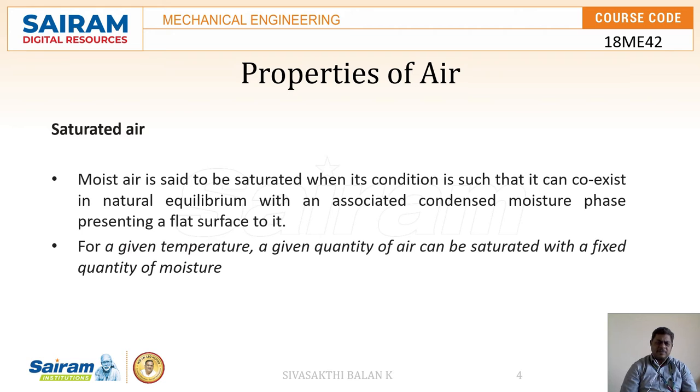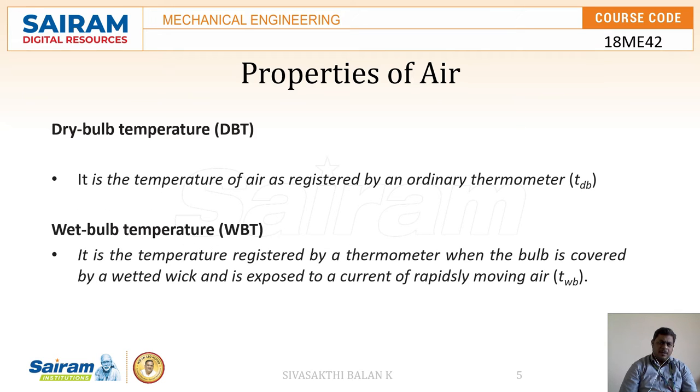The next one is saturated air. Saturated air is said to be moist air when its condition is such that it can coexist in natural equilibrium with an associated condensed moisture phase presenting a flat surface to it. For a given temperature, a given quantity of air can be saturated with a fixed quantity of moisture, that is known as saturated air.